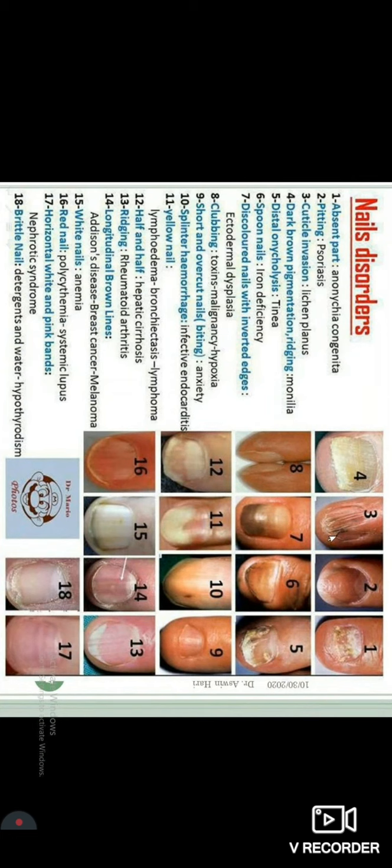If you see straight lines in the fingernails, that's okay. A horizontal line should be worried about. Okay, a depressed horizontal line like this is usually lichen planus, while a reddish or blackish line like this is usually a splinter hemorrhage. The third one is usually from a drug called Zidovudine.